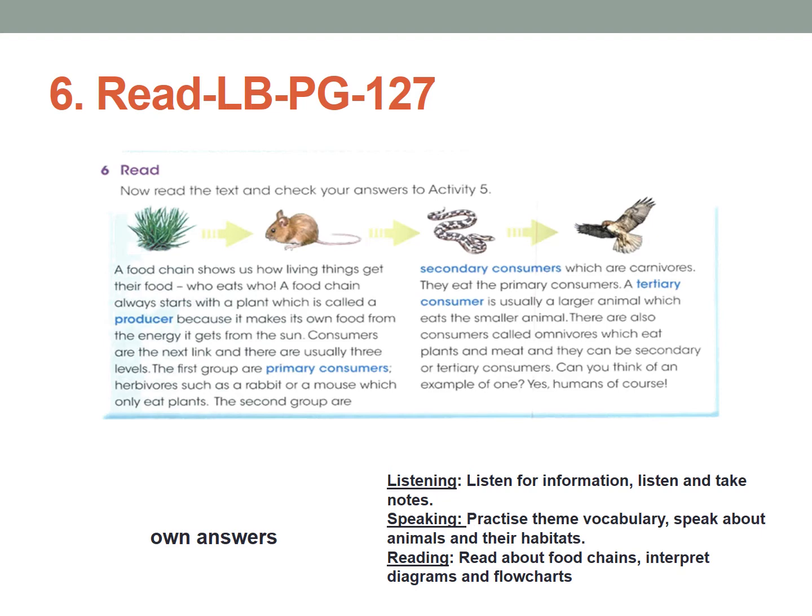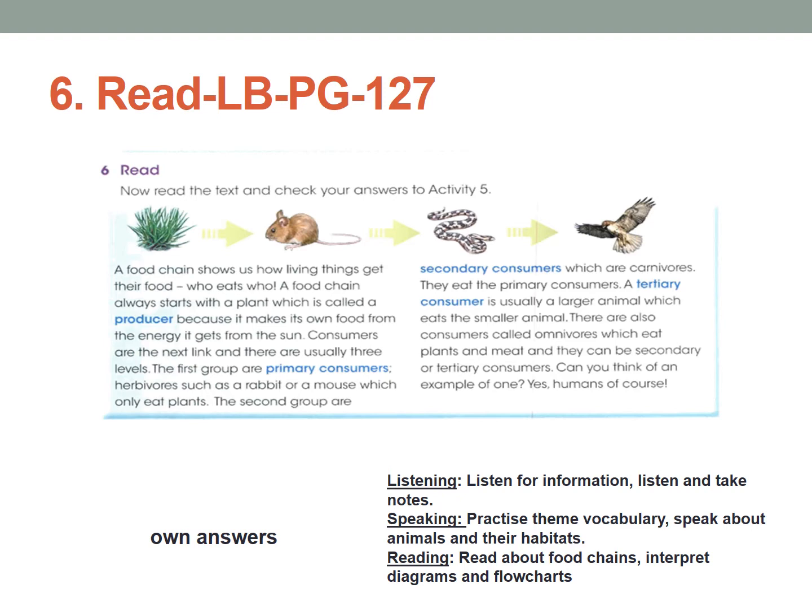Okay, so I'm going to read now. Listen. A food chain shows us how living things get their food, who eats who. A food chain always starts with the plant, which is called a producer. So a food chain is always dependent on the plants. What is a producer? It makes its own food. So the plants make their own food from the energy they get from the sun. I think you have read everything about this in science.